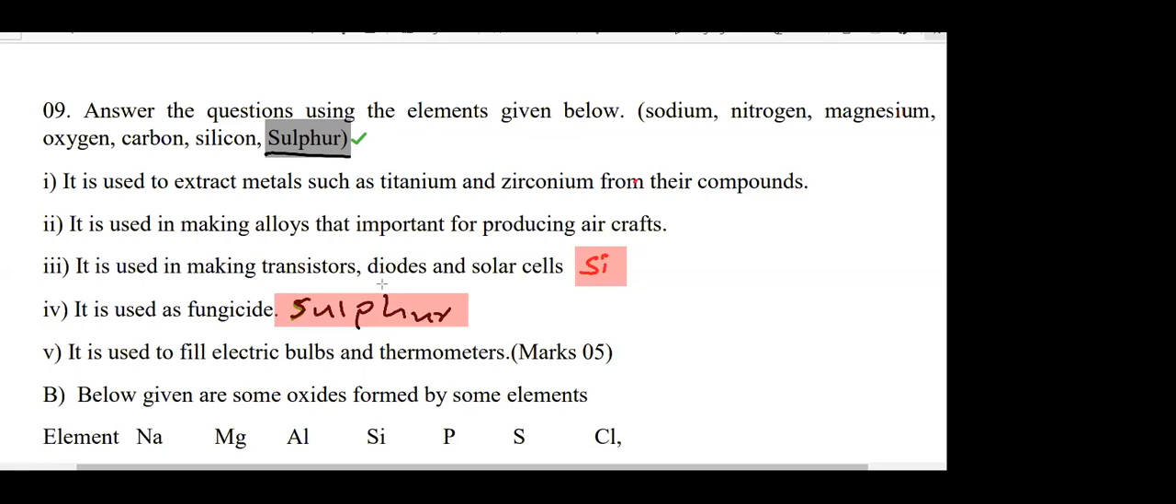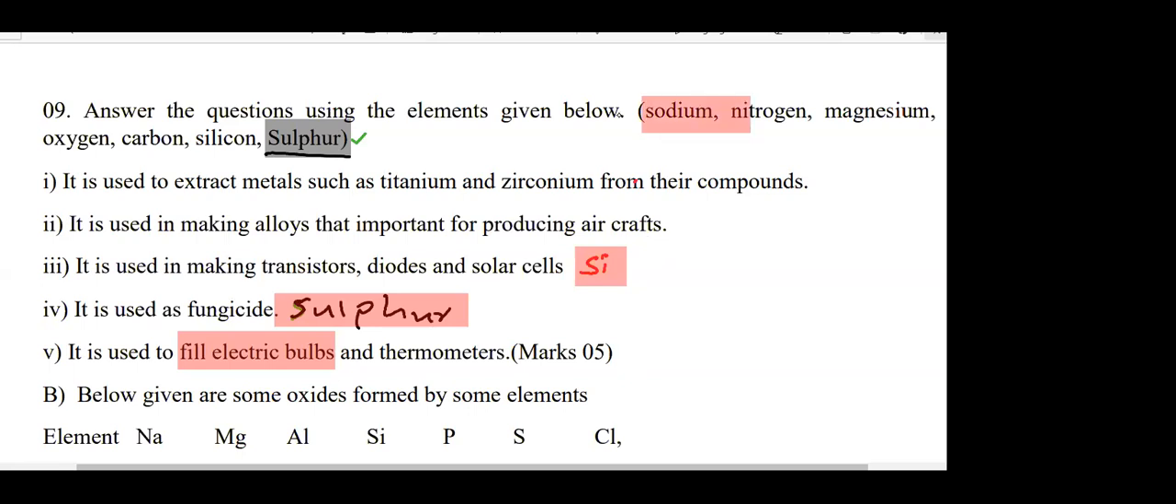Part 5. It is used to fill electric bulbs and thermometers. Yes. I'll ask the answer from Talal. Mercury. Mercury is not given in the list, Talal. This mercury is not given in this list.